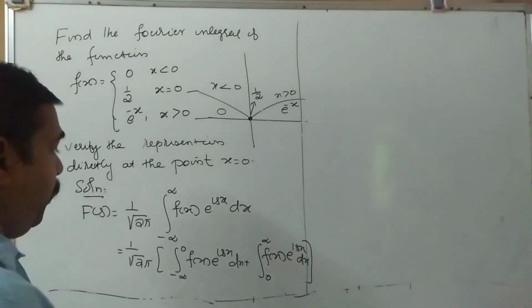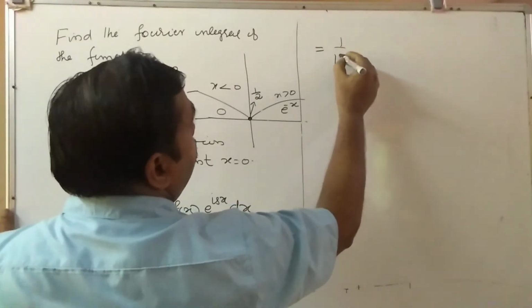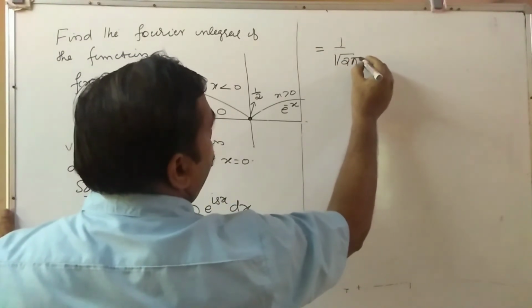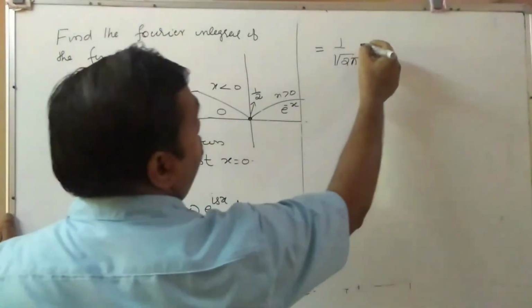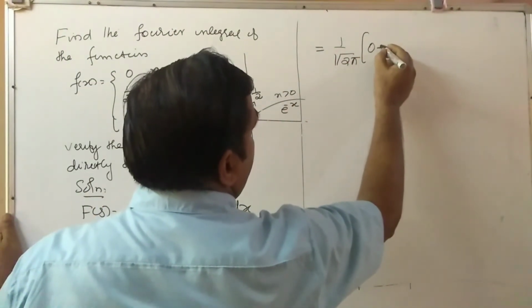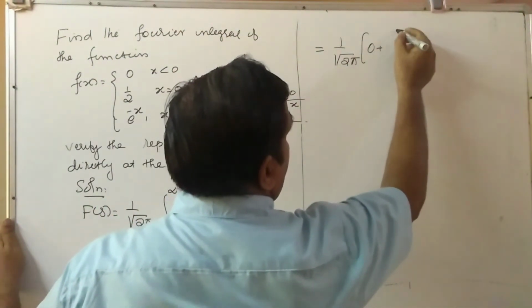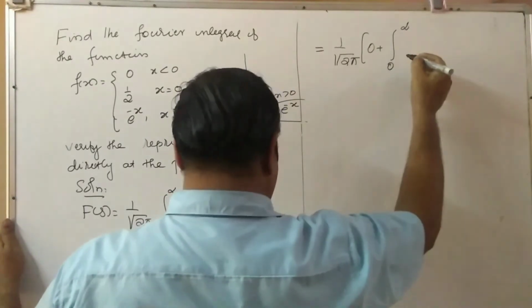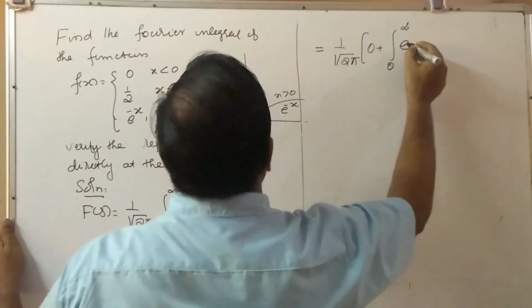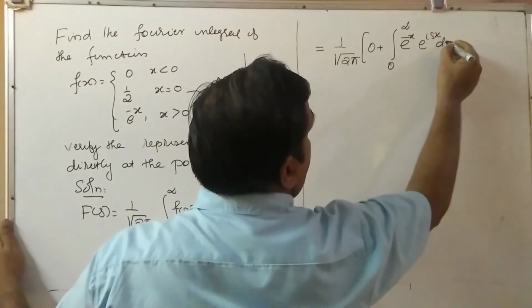So now we can substitute the value. This is equal to 1 by root 2 pi. First one is value 0. Second one is e raised to minus x. So that is integral 0 to infinity e raised to minus x e raised to isx dx.